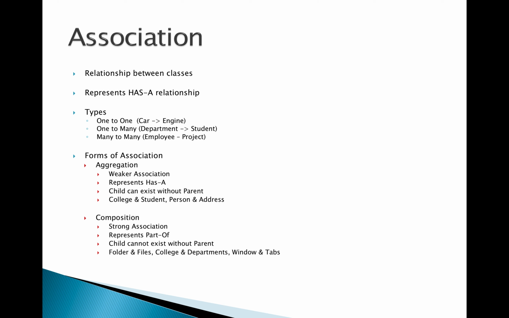So they have a stronger association, and that association is called composition. Then we have college and department. If a college is closed, there may not be any department. There cannot be a department existing without a college. Similarly, windows and tabs. If I close an Explorer window, all the tabs will be closed. The tabs cannot live without windows. These are some examples of a composition relationship.